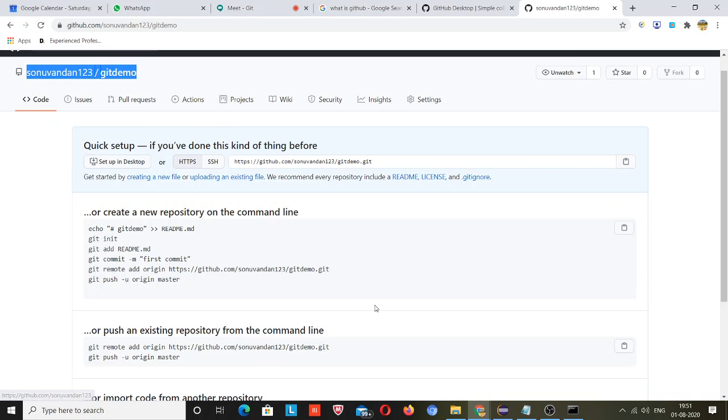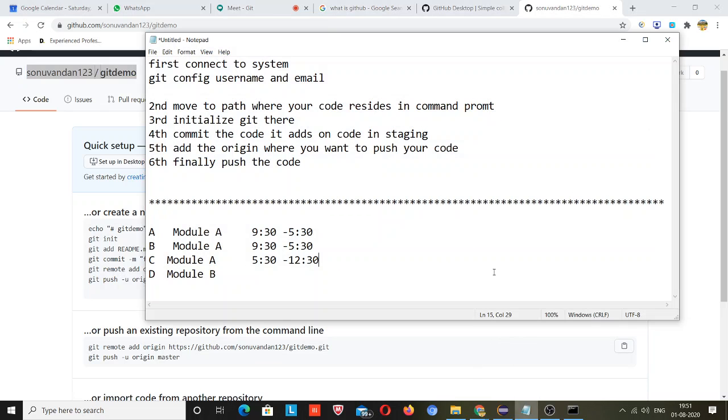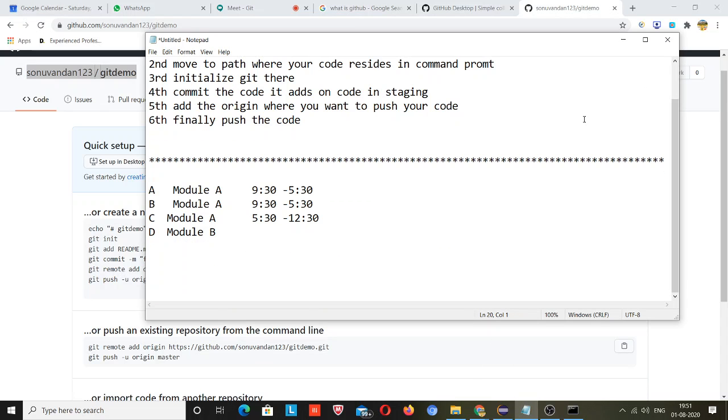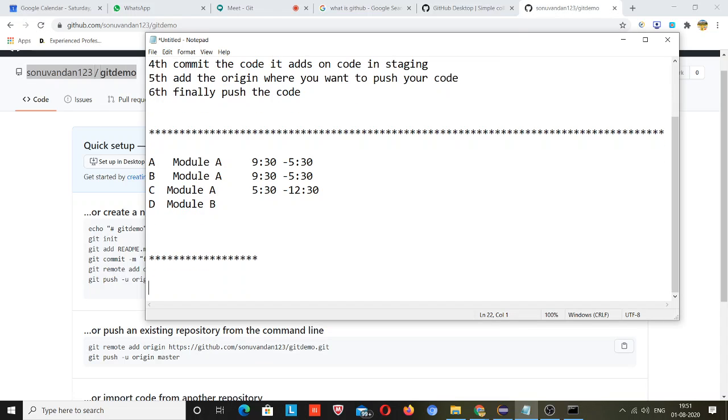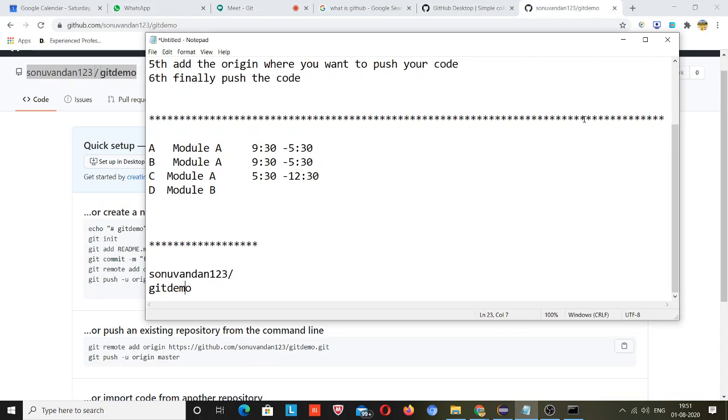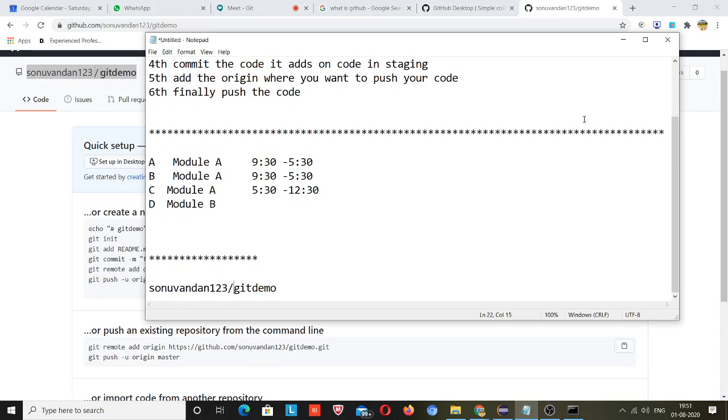Somewhere you have to tell where you want to push your code, otherwise it will ask you. So I will copy this path here, just to show you the step by step process, otherwise I don't need to copy it for remembering, just copy from here and push that code.